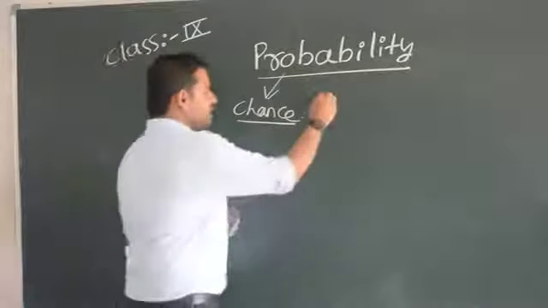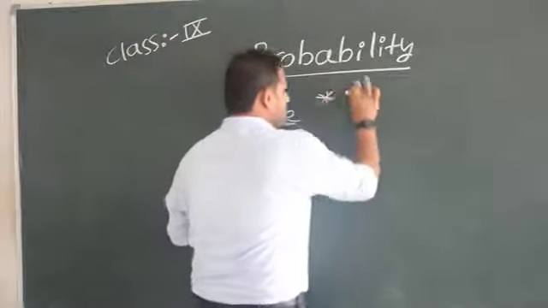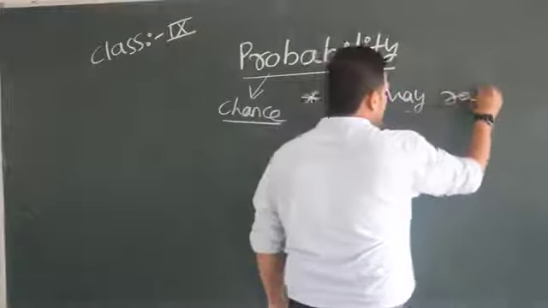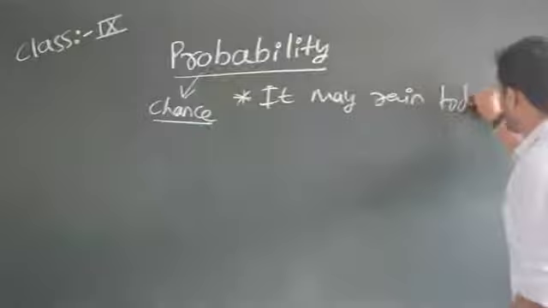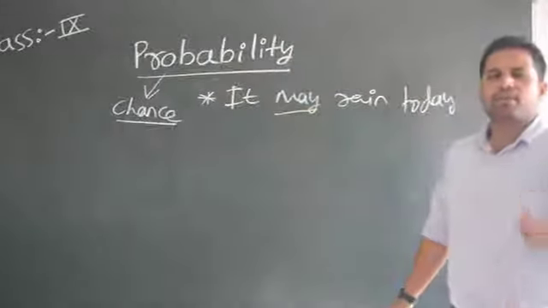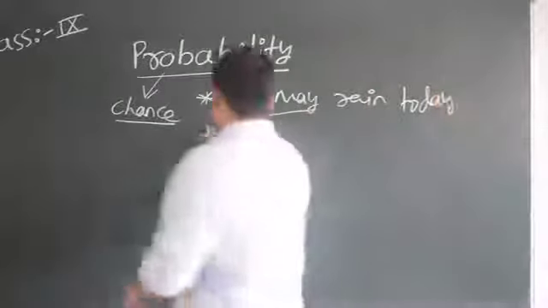Let me write a few sentences here. Probable, or it may rain. It may rain today. Observe this sentence. It may rain today. May means what? It may rain or it may not also. Next, let me write one more.